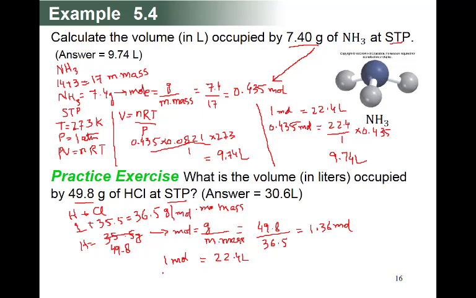So in our calculation we have 1.36 mole will be equal to 22.4 divided by 1 multiply by 1.36, and that will be equal to 30.6 liter. So I hope you understand these calculations.